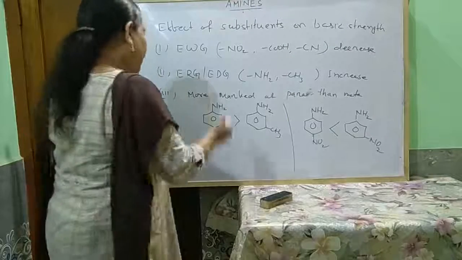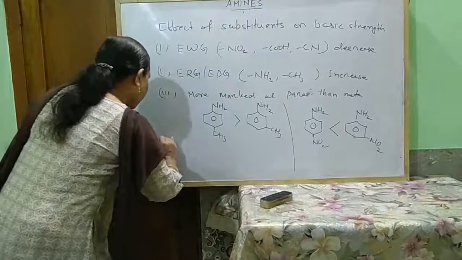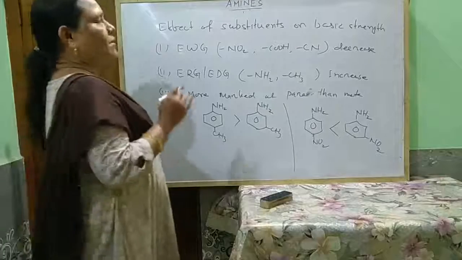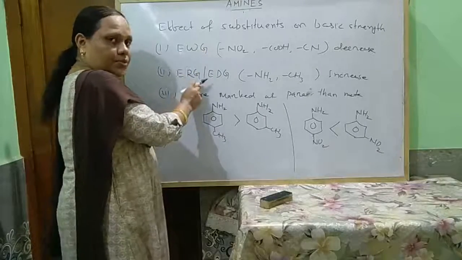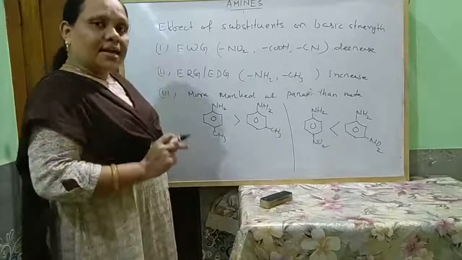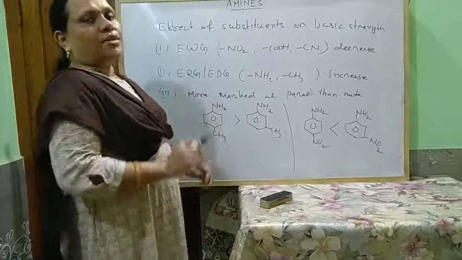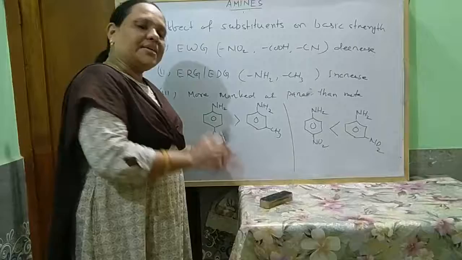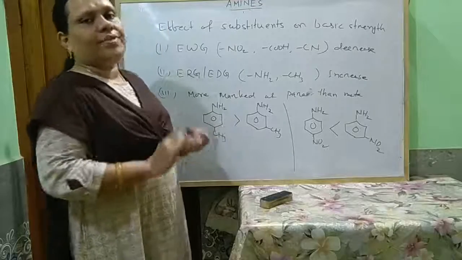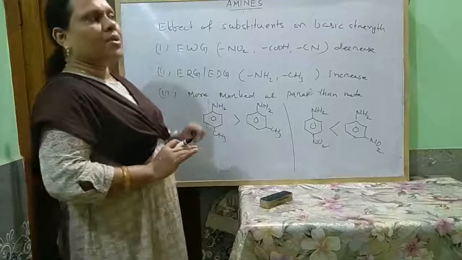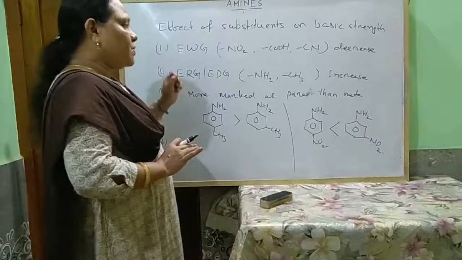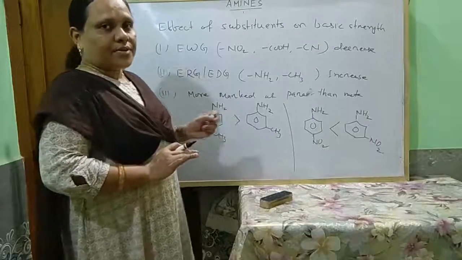Another important point is that whatever may be the group, electron withdrawing group or electron releasing group, if it is present at ortho position, then it always decreases the basic strength compared to aniline. Not always, generally. There are some exceptional cases also, like methoxyaniline and hydroxyaniline.